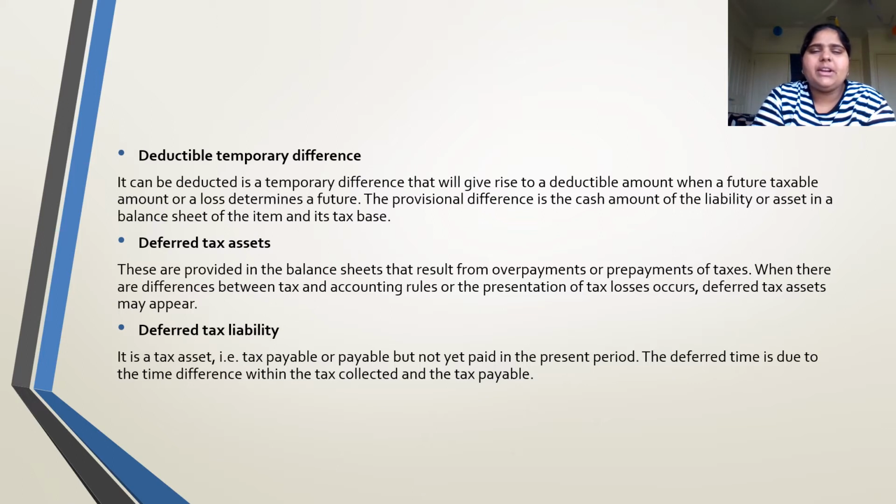Deferred tax assets. These are provided in the balance sheet and result from overpayment or prepayment of taxes. When there are differences between tax and accounting rules or professional tax losses occur, deferred tax assets may appear. Deferred tax liability. It is a tax that is payable but not yet paid in the present period. The deferral is due to the time difference between the tax collected and the tax payable.